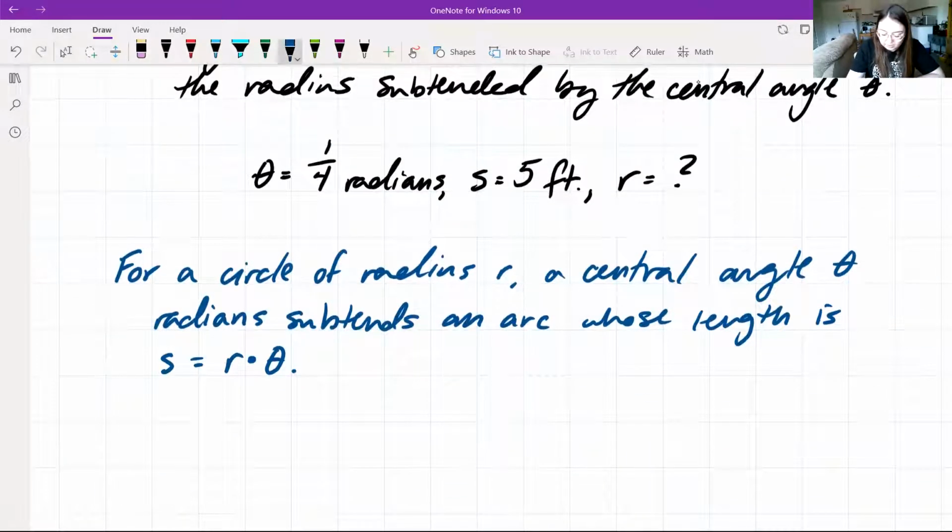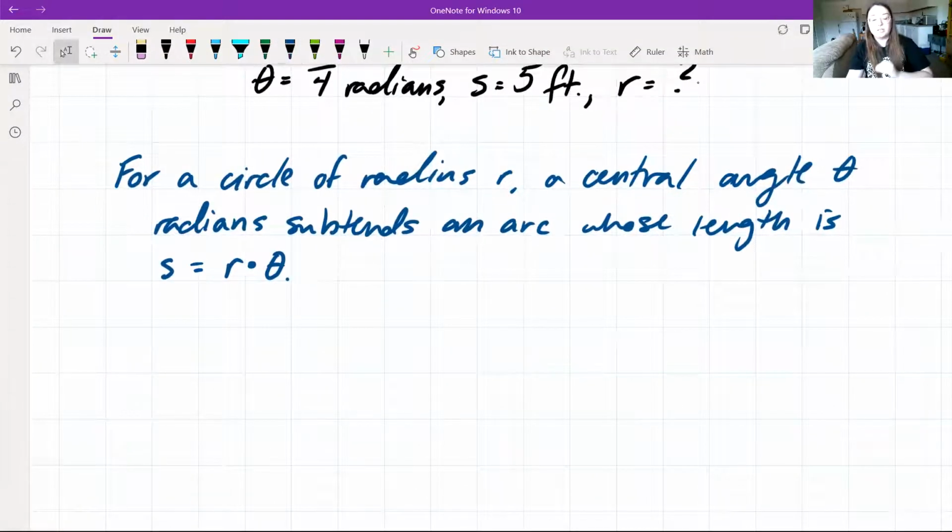And that's a multiplication and a period. So we have our equation, S is equal to R times theta.